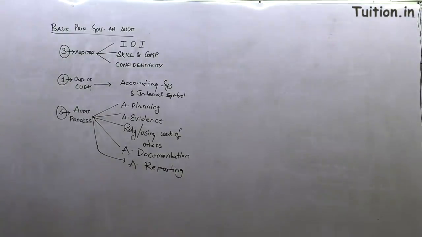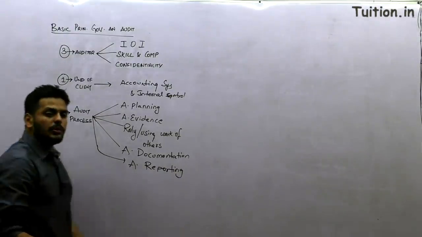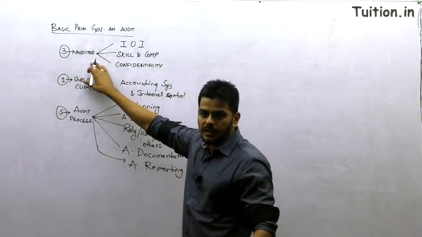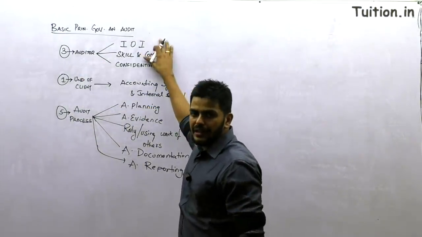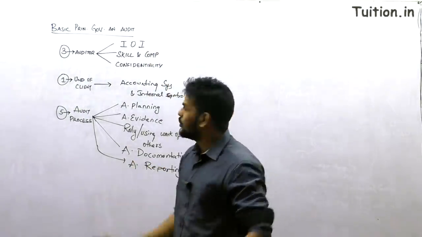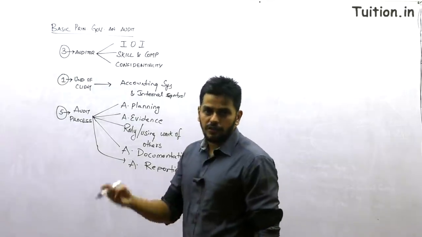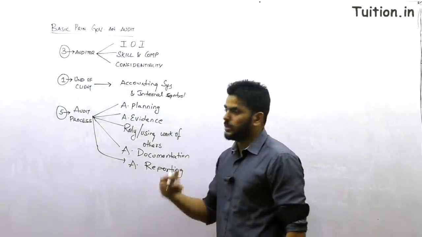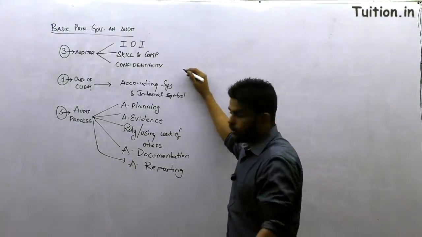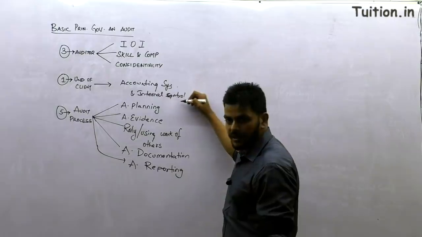So guys, these are your 9 basic principles, and go with the principle of 3, 1, 5, and then you're not going to miss even one in the exam. 3 points relating to the auditor: IOI, integrity, objectivity and independence, should be qualities that are mixed with the blood of the auditor. Skill and competence, of course he should be skillful and competent, which means he is supposed to be a chartered accountant holding a certificate of practice. Confidentiality, the rule I explained. Understand the accounting system and internal control.